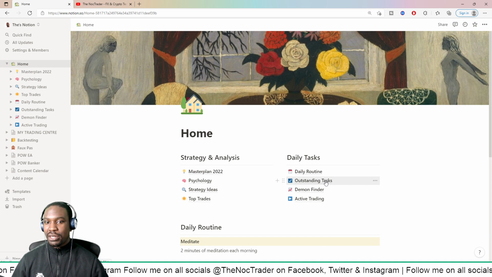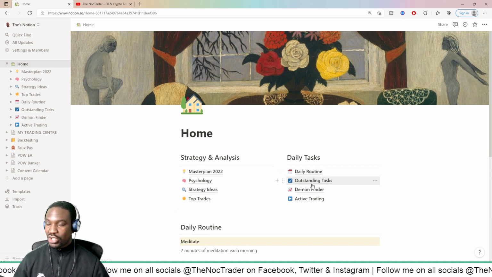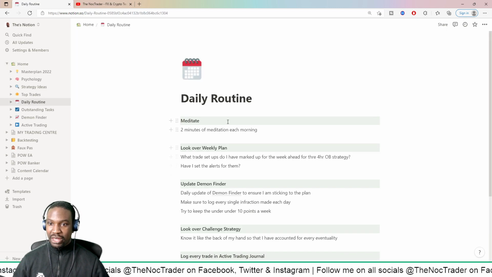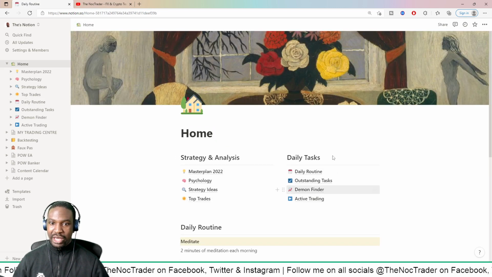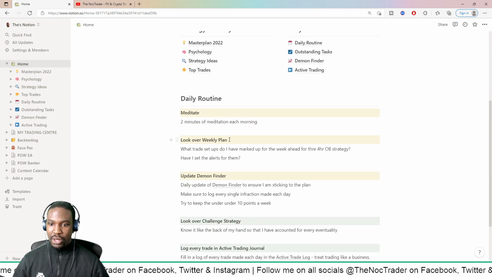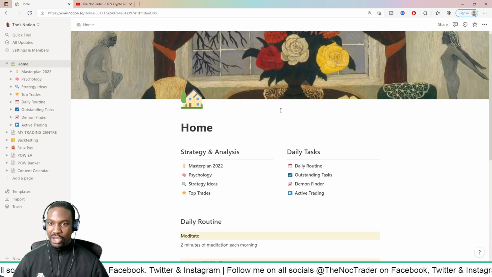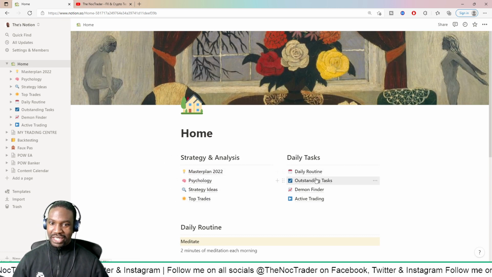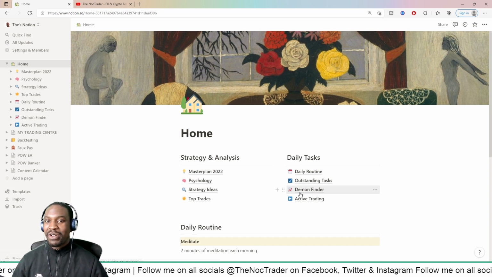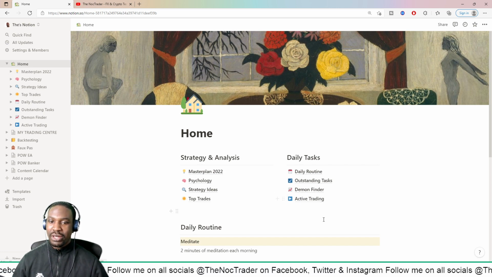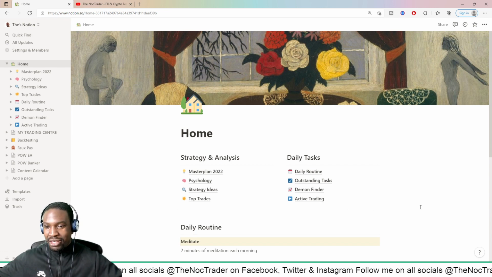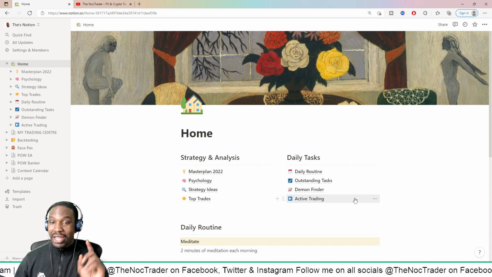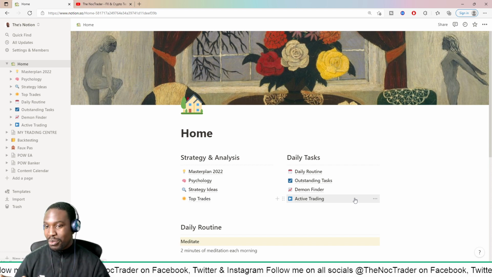And then I have outstanding tasks. I'm not going to show you that again because that's just my own little checklist of things I need to do. And the daily routine is just kind of what I showed you down there. I put it here, but then it's also down here as well, because I wanted to see the daily routine on the main page. So you've got the master plan, psychology, strategy ideas, top trades, daily routine, outstanding tasks, demon finder, and activity trading, active trades. If there's any other stuff that you think I should add to my Notion, let me know. And yeah, if you've got any psychology videos that I should use, also let me know, guys.